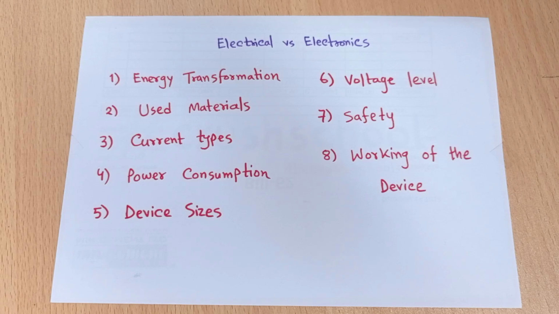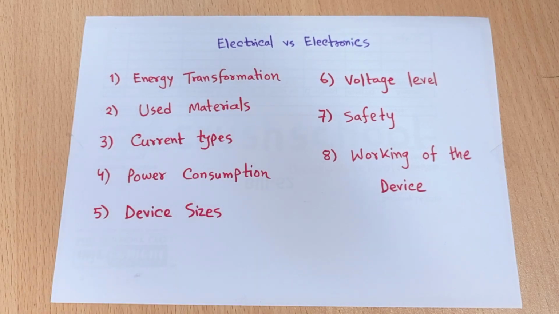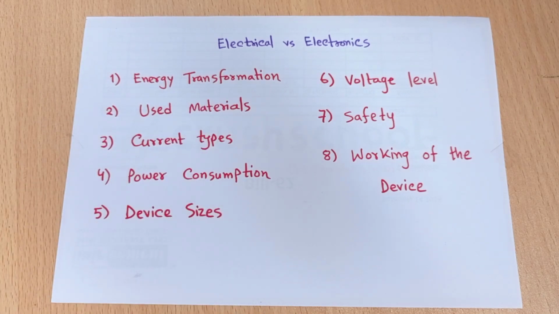Our today's topic is electrical and electronics. There are two differences between electrical and electronics. So, what is actually electrical and what is actually electronics that I want to share with you now. There are some points that I want to discuss, and these points denote how we can differ between electrical and electronics.